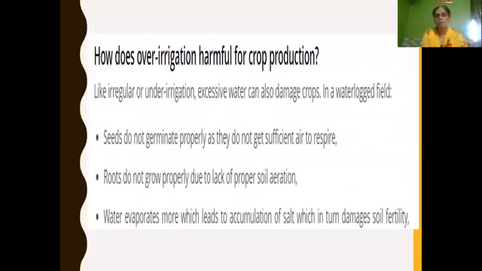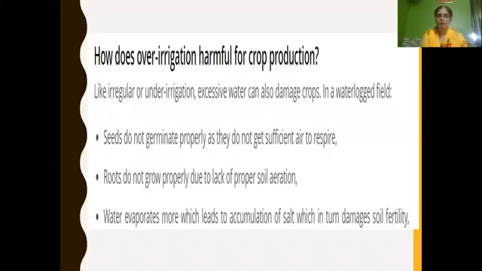Even over-irrigation is harmful for crop production. Just like under-irrigation affects crops, excessive watering can also damage the crops. Excessive watering leads to waterlogging. In a waterlogged field, seeds do not germinate properly, because if water is more, they do not get sufficient air to respire.